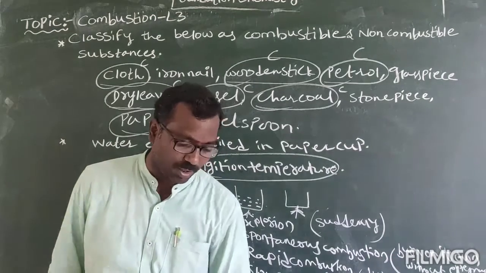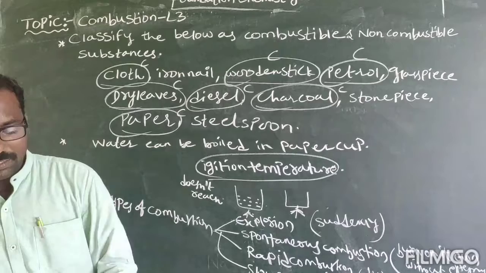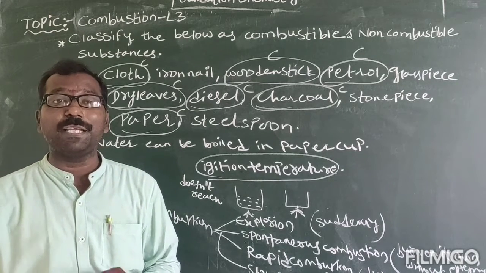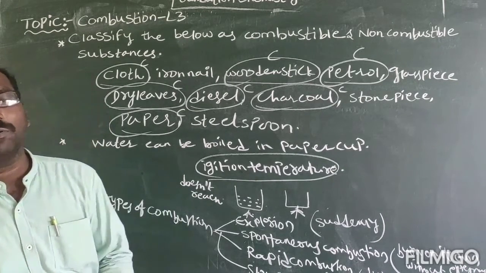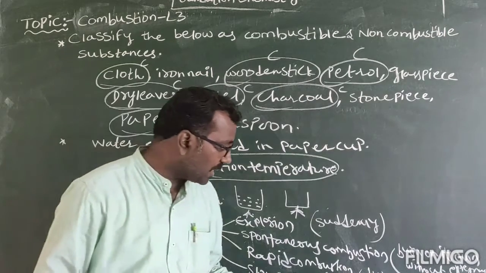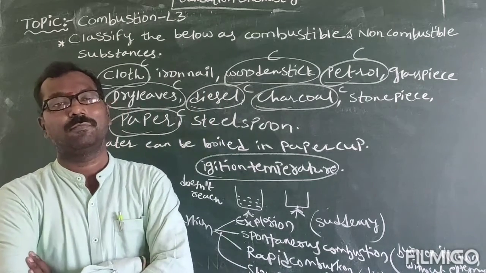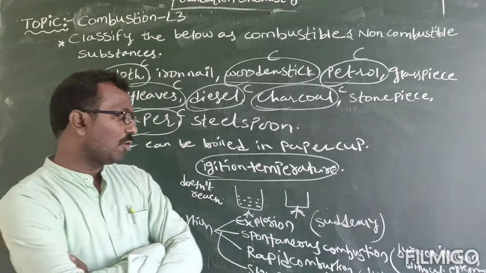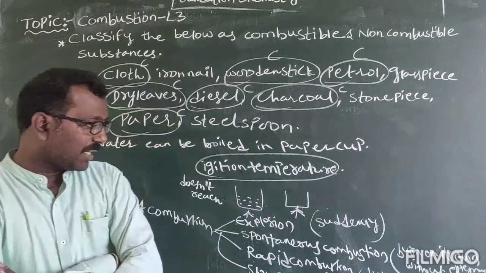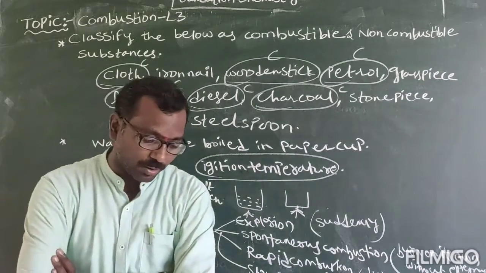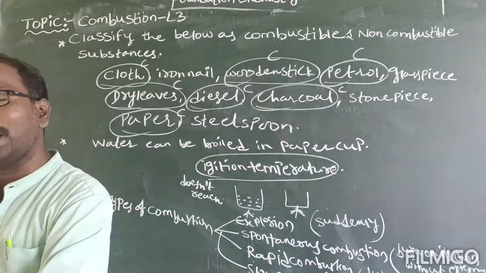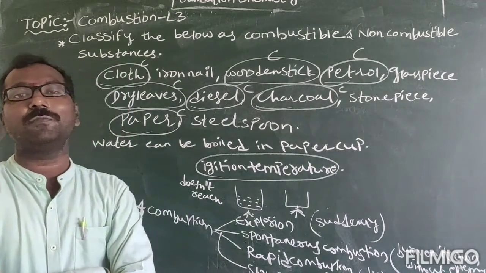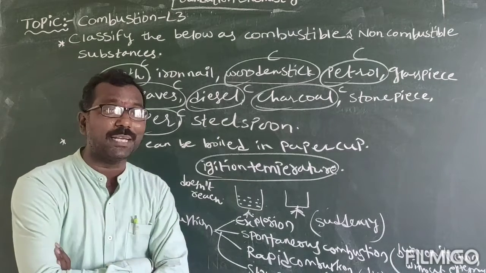Rapid combustion means a combustible substance burns rapidly at a speed, and a large amount of heat and light is available. LPG gas burning is a rapid combustion. And slow combustion means it occurs at moderate speed only. This type of combustion occurs at moderate speed, and in this the fuel does not burn completely.